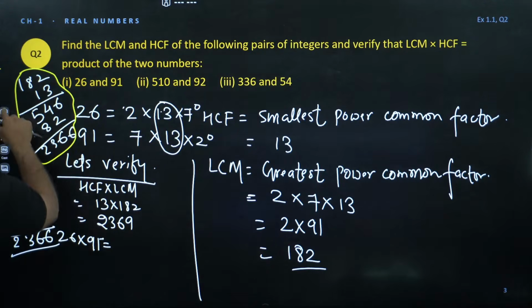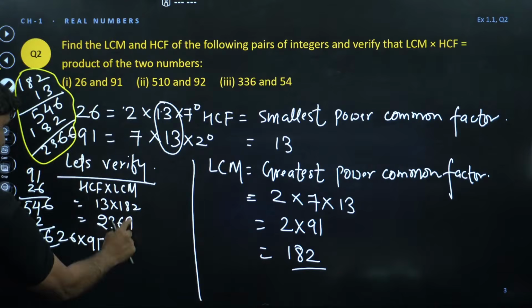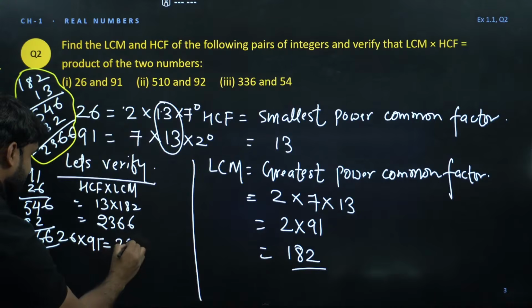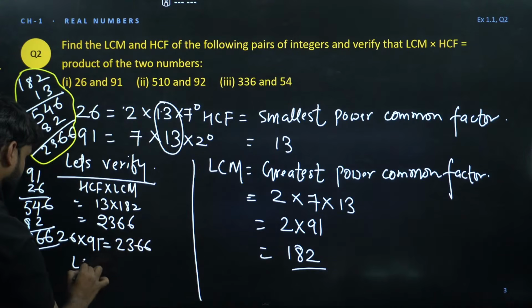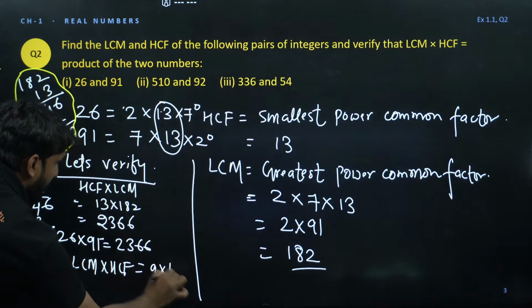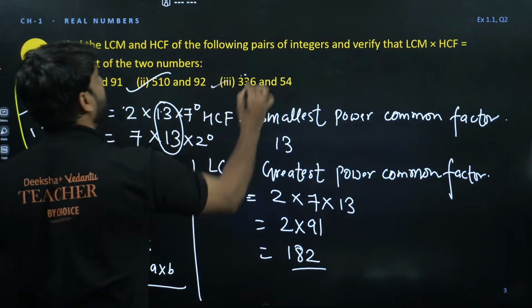So why are we writing this here? This is 6, okay? By mistake, this is 6 here. So we are getting the same number. Hence verified that LCM into HCF is equal to the product of the numbers themselves. Now the same question I'm giving you, 2 questions for your homework.